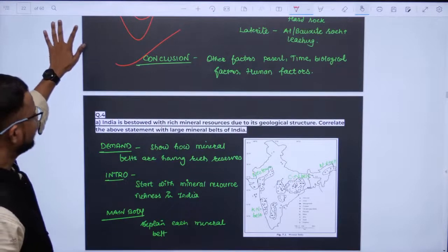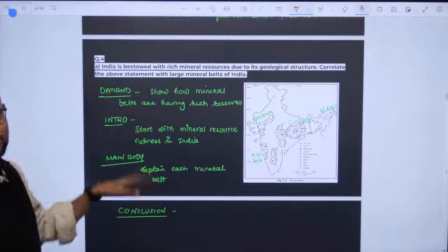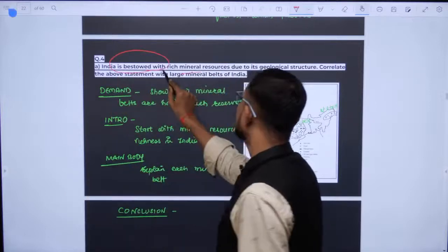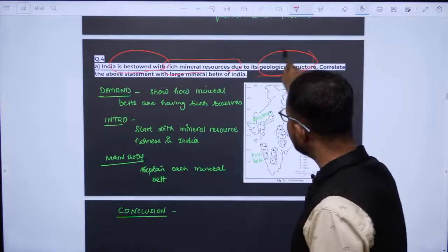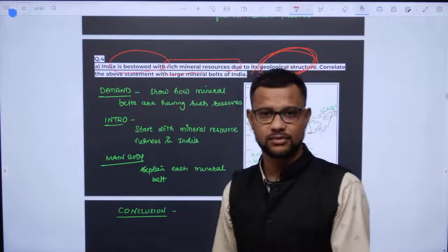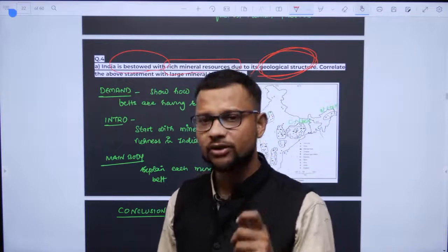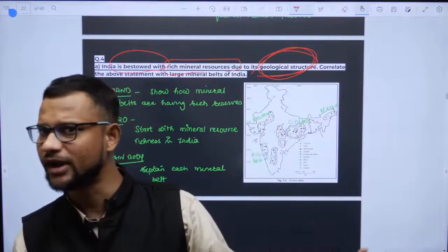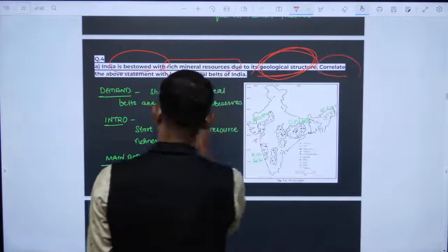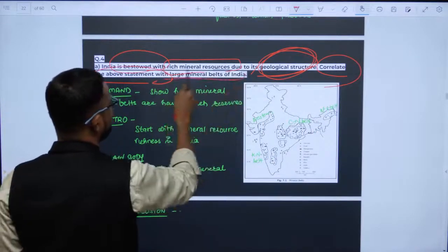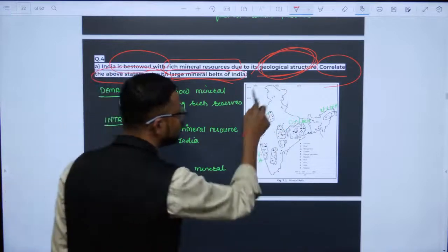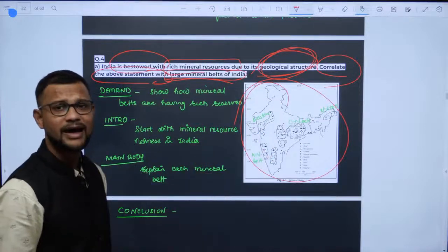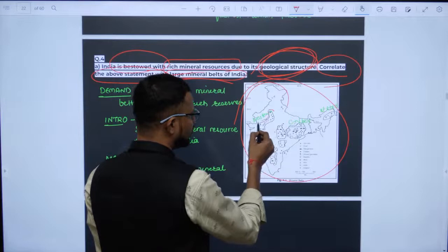Then again a deterministic approach question: India is best off with rich mineral resources due to its geological structure. Are you getting it? Determinism says that nature or environment defines the resources or human activity, and yes, resources define human activity. So correlate the above statement with the large mineral belts of India. You have to draw this map. In geography you have to draw maps, which is why I have drawn a map or diagram for every question. So map, locate these belts.